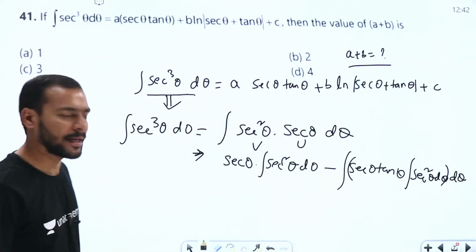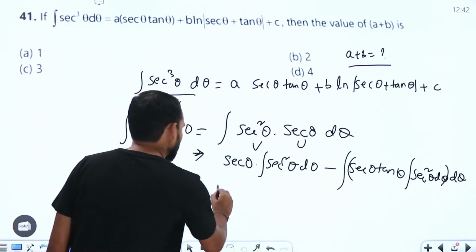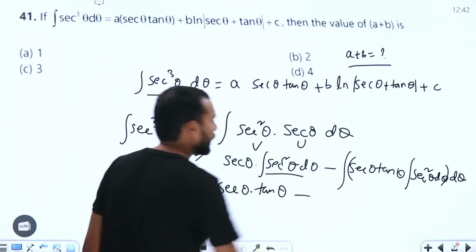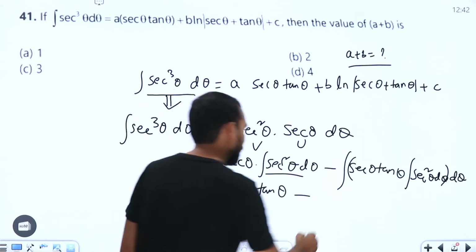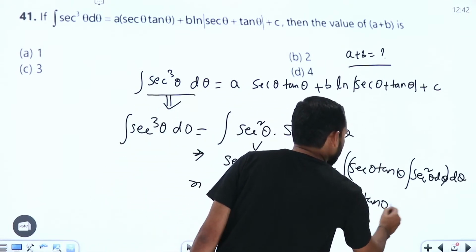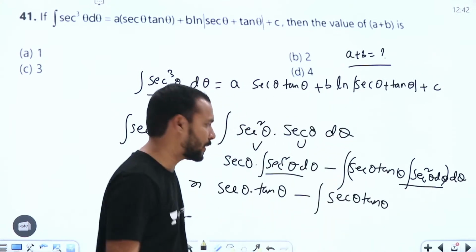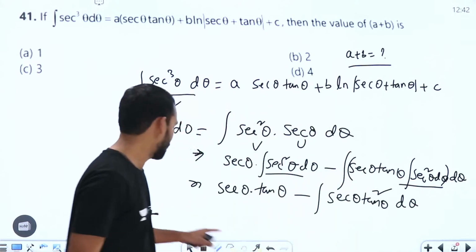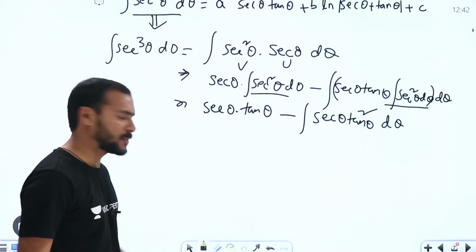I have applied ILATE here, so we get secant theta into tan theta, minus secant theta into tan theta. This one will be the same, so the integration of secant square theta is tan theta, so tan will become tan square theta. That's it. Now let us move on to the next step.